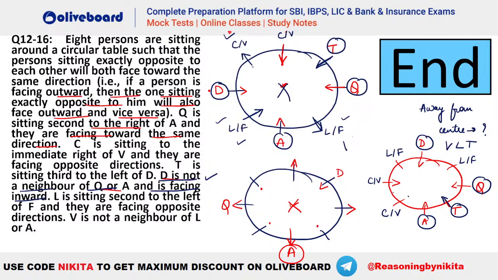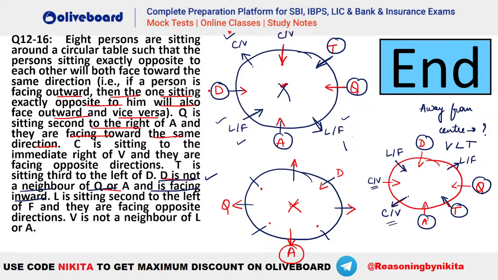So C is sitting immediate right of V and they are facing opposite directions. So this one here is facing opposite directions, so this also will be away from the center here. T is facing the center, so this person also should be facing the center here. What was given about this person?